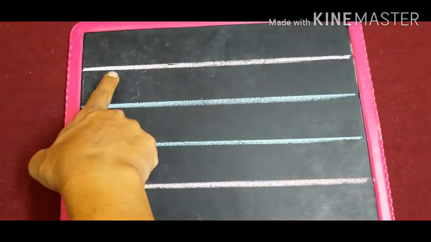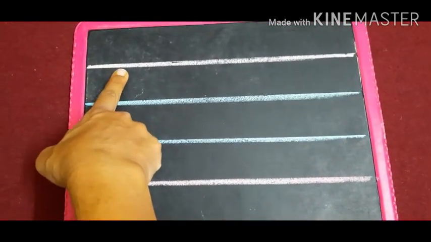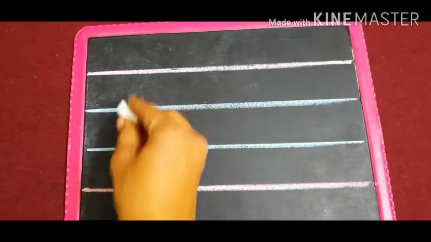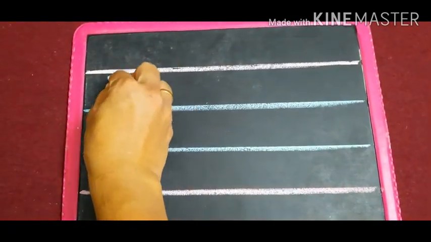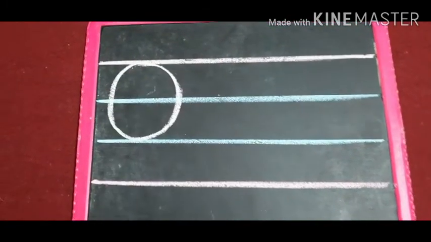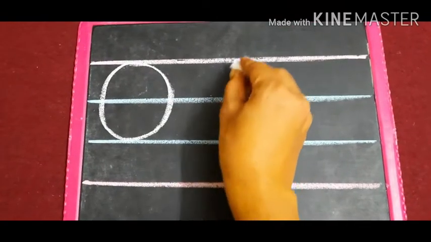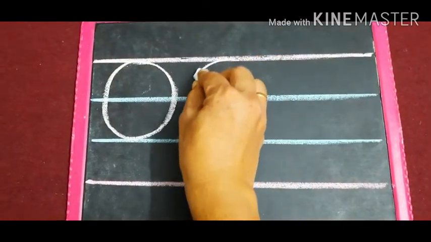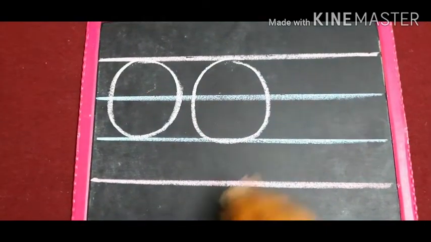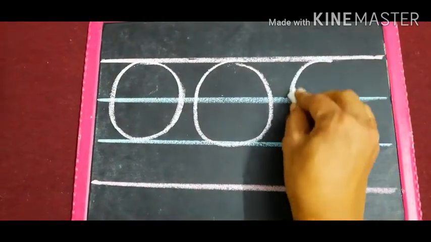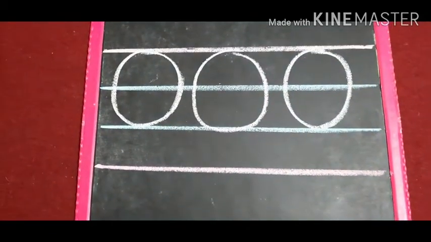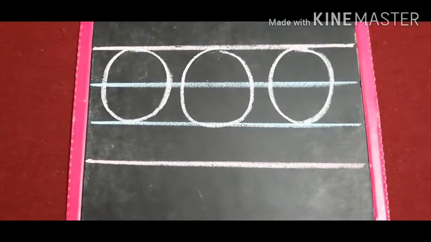You have to start from this first red line and then you have to come down till the second blue line. Okay? That O should touch the second blue line. Yes, O. I'll show you once again. O. This is capital O.